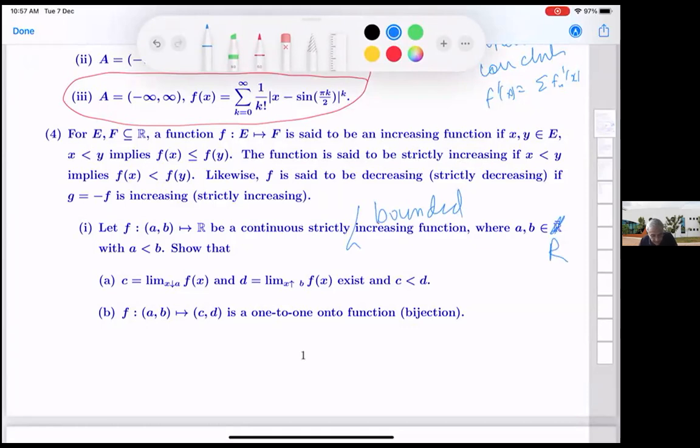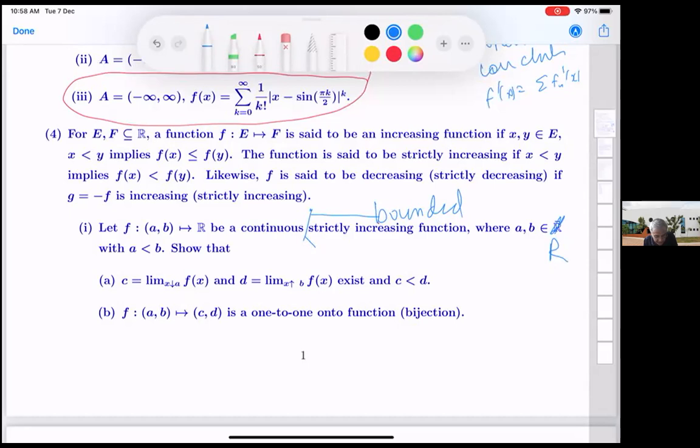The main thing needed is when f is continuous, strictly increasing, bounded, not strictly bounded. Continuous, bounded, strictly increasing function where a, b are in R, a is strictly less than b.